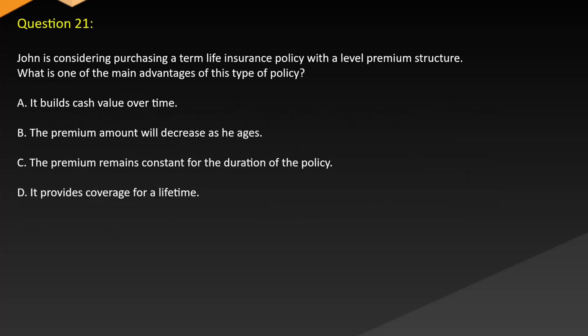Question 21. John is considering purchasing a term life insurance policy with a level premium structure. What is one of the main advantages of this type of policy? A. It builds cash value over time. B. The premium amount will decrease as he ages. C. The premium remains constant for the duration of the policy. D. It provides coverage for a lifetime.